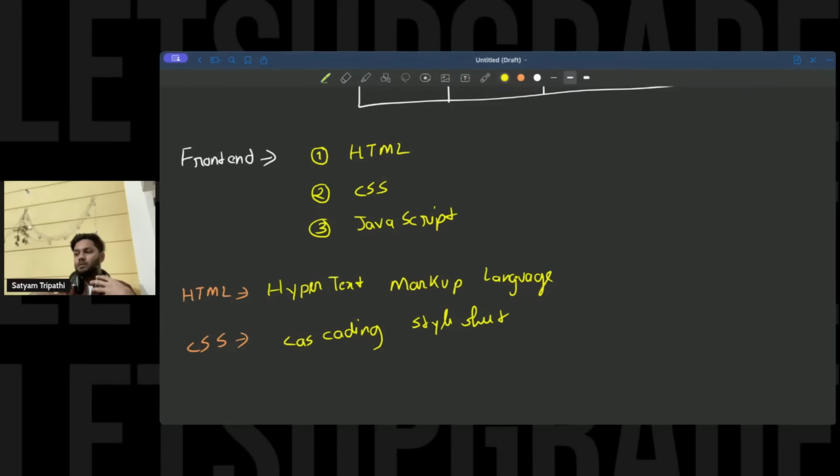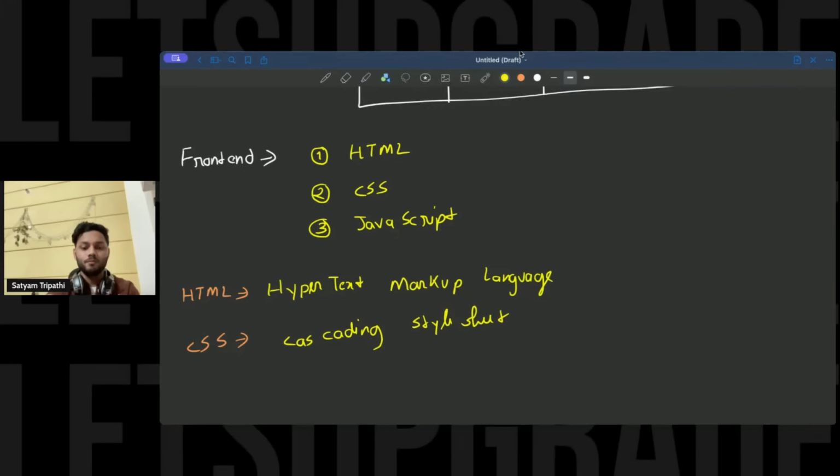CSS is like the whole body. You will be able to see the face, the eyes, the nose, and the hands and all.